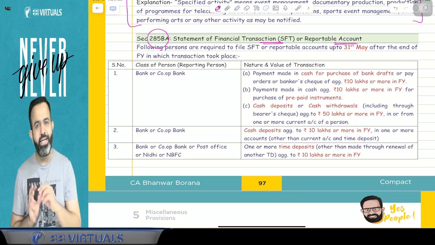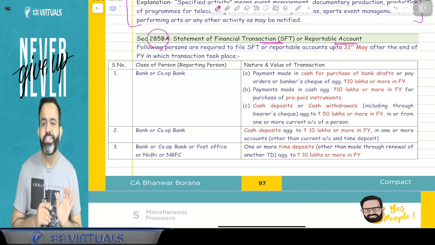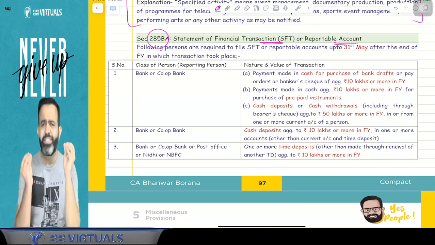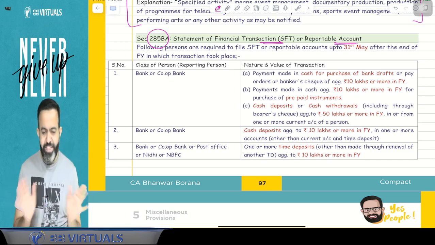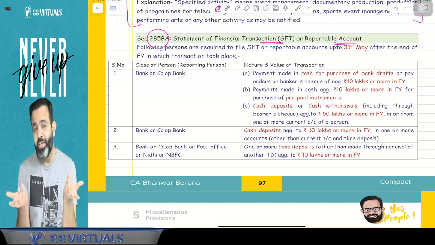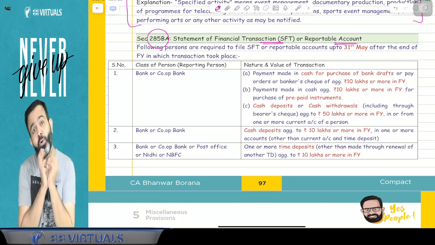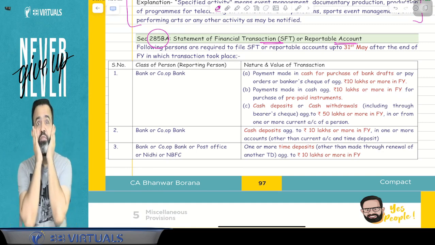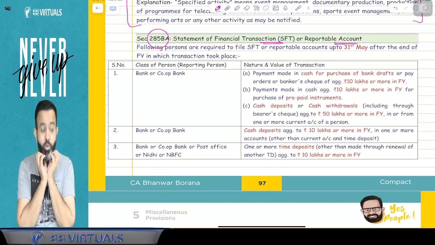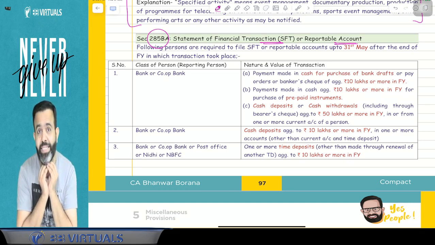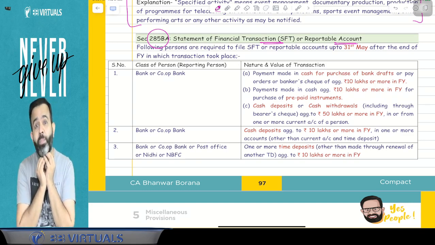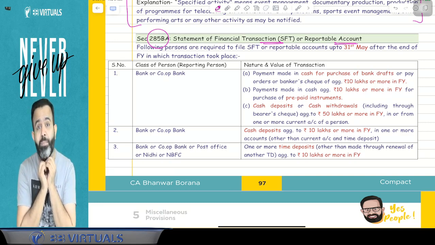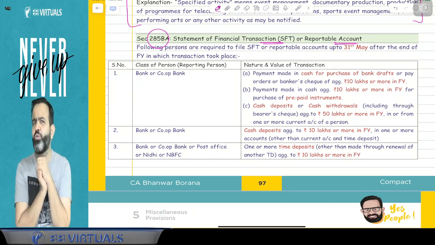Means everything is there. Like capital gain detail is already in the AIS. Your bank interest detail is already in the AIS. So everything is in the AIS. You must be surprised how the department gets to know about everything. Where we made the investment, how much credit card bill we have paid in the current year, how much FD we have made in the current year, or how much deposit we have made in the current year. So how does the department get to know that?